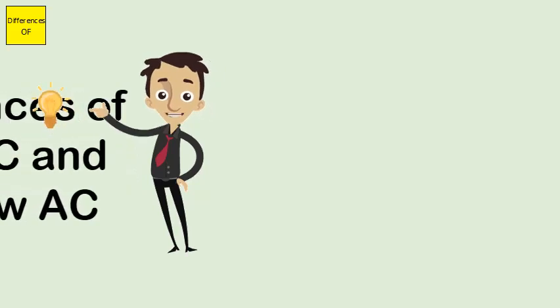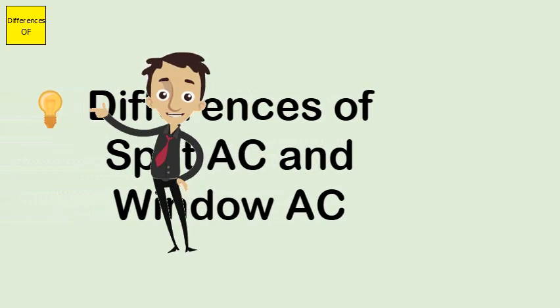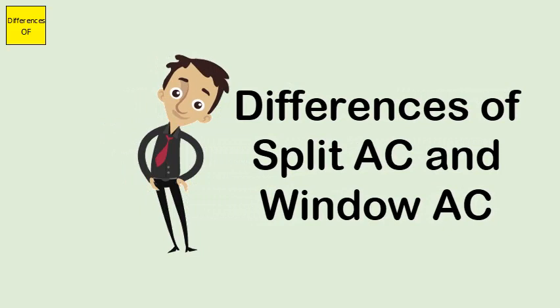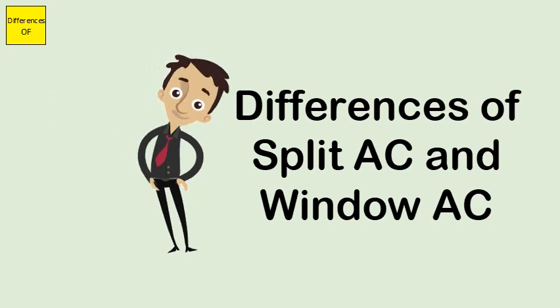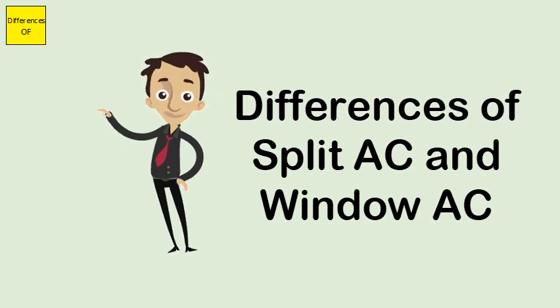Difference between split AC and window AC. Differences: split AC is split into two parts. Window AC is a single part. Split AC requires installation at two places. Window AC is a single installation.